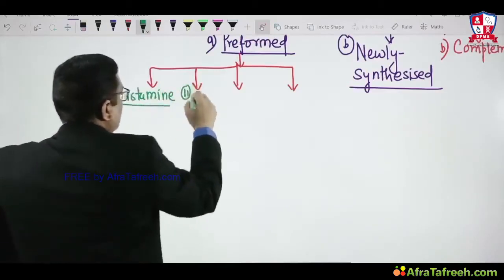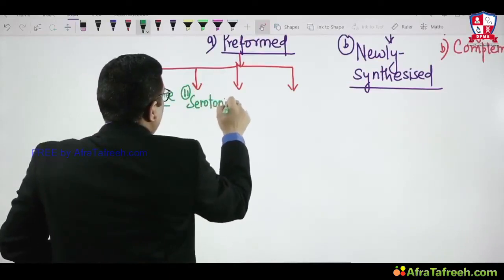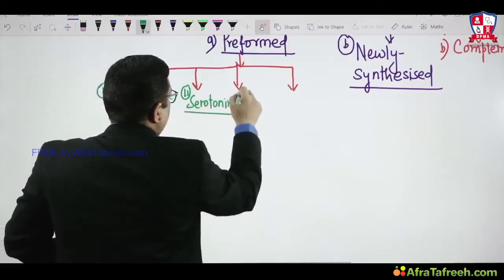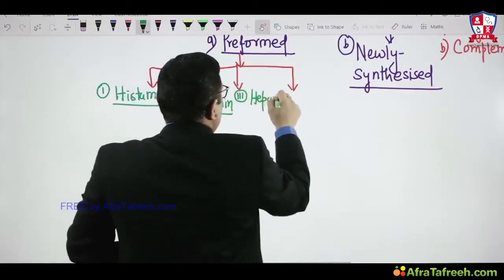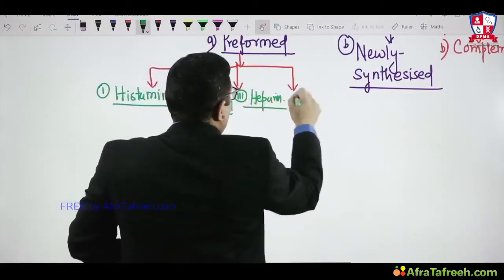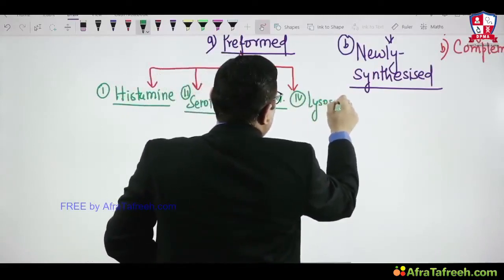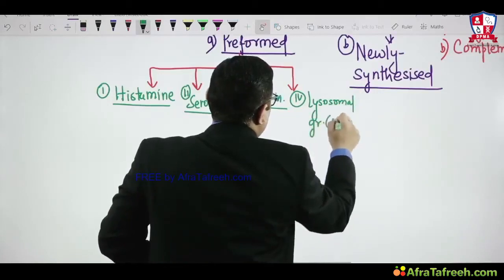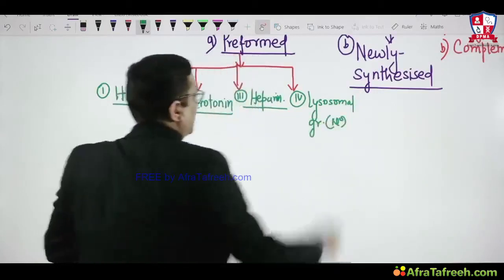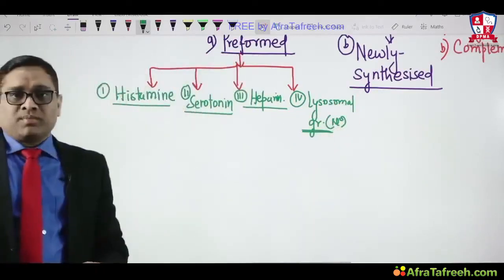Number two is serotonin. Number three is heparin. And number four is lysosomal granules, which are present inside the neutrophil, right? So these are the four important preformed mediators.